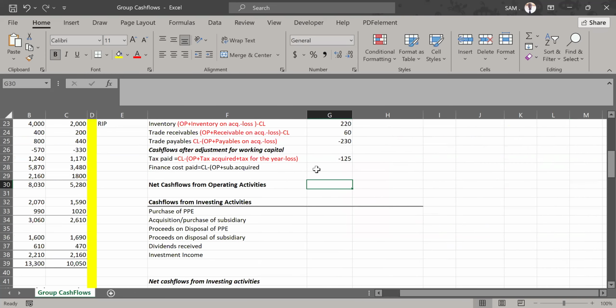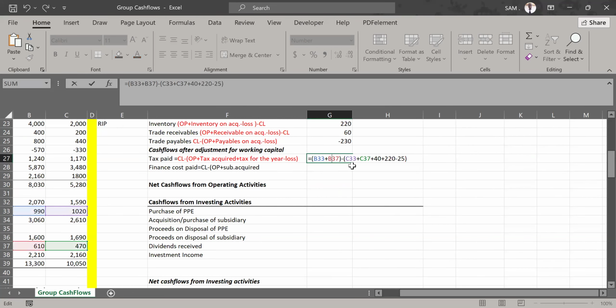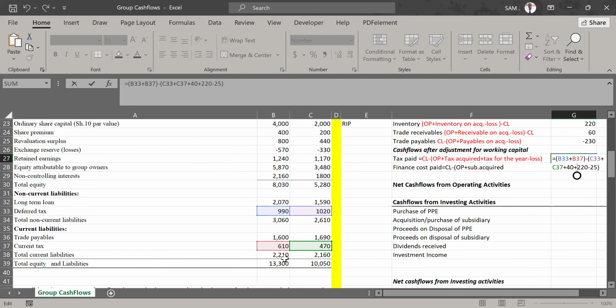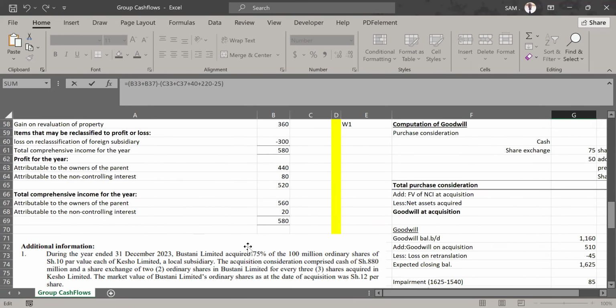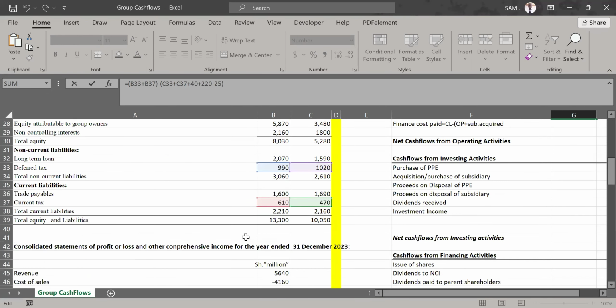So did you do all the adjustments required in the opening balance? Did you recognize the 40 which was acquired from the subsidiary? Make sure that your opening balance includes both current tax and deferred tax. The opening balances are the balances from the previous year, the balances opening the current year.